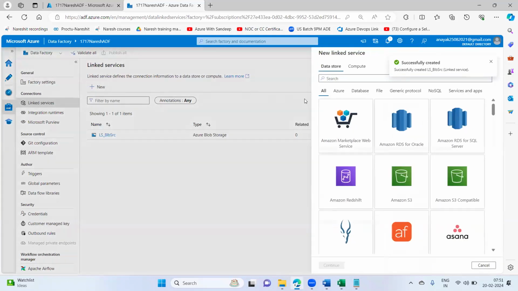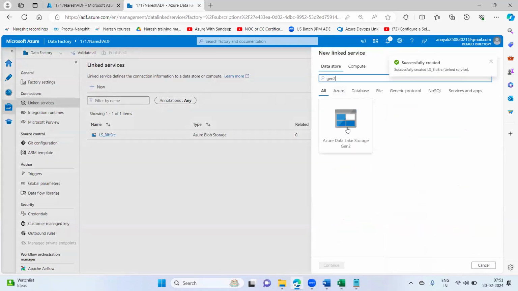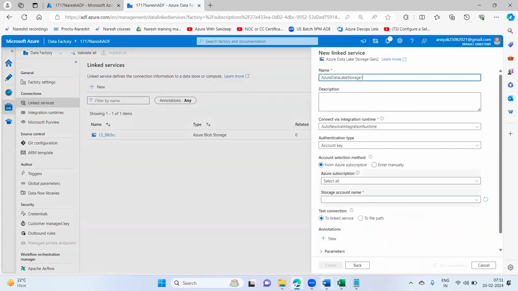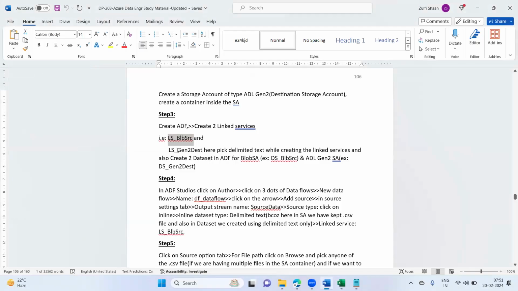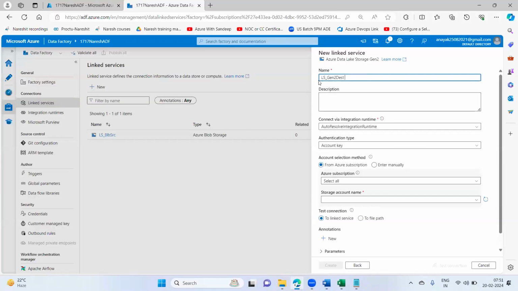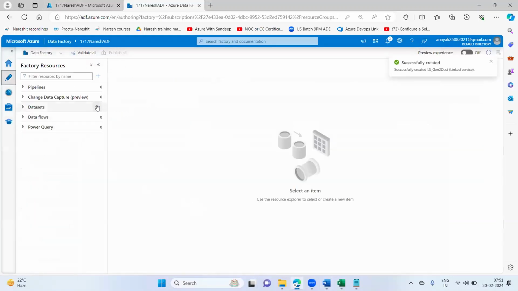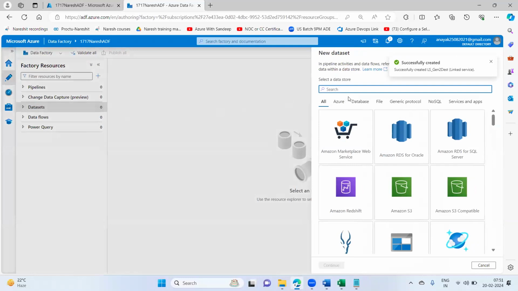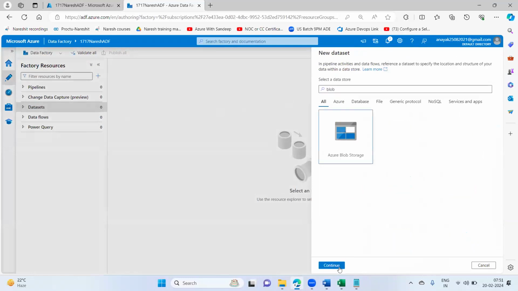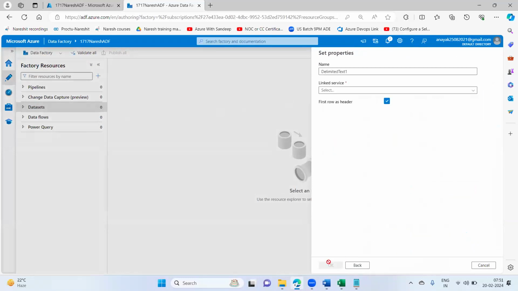I'll create one for the destination also. This will be my Gen2, because my destination storage account is a generation 2 storage account, Data Lake Storage. Then I'll create two datasets also very quickly. I'll say blob, continue, and take the name.